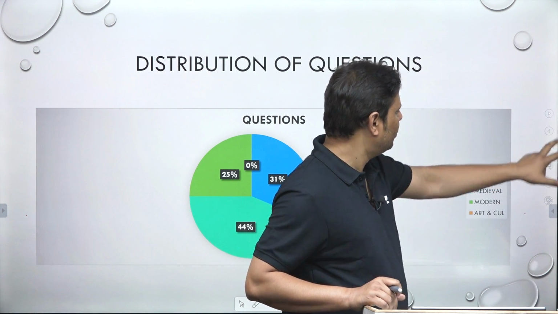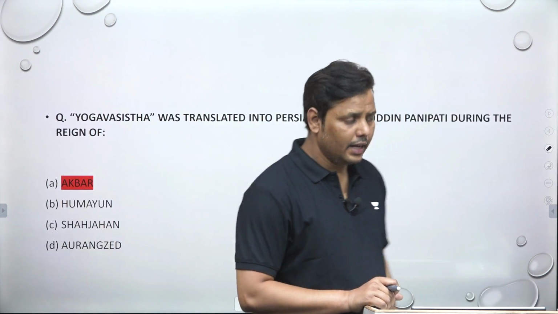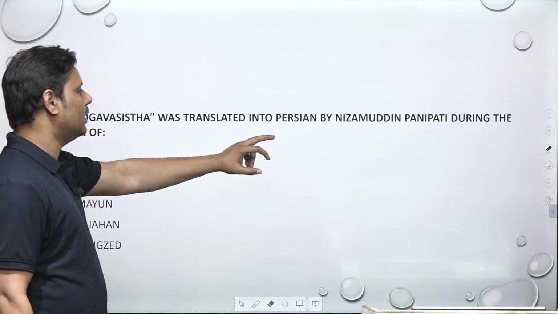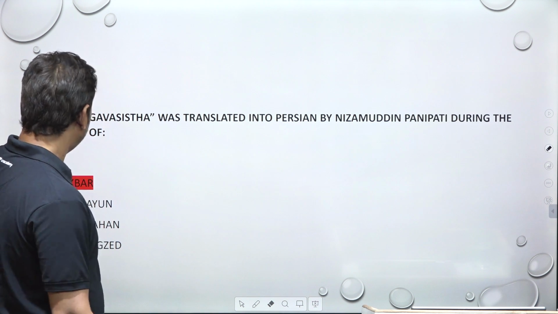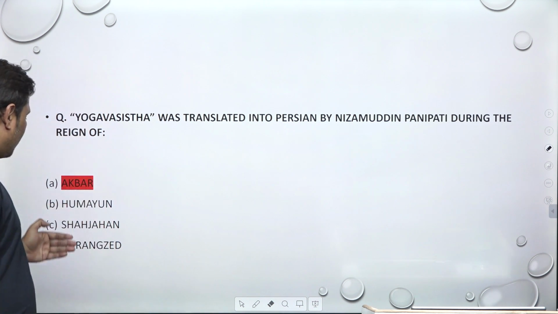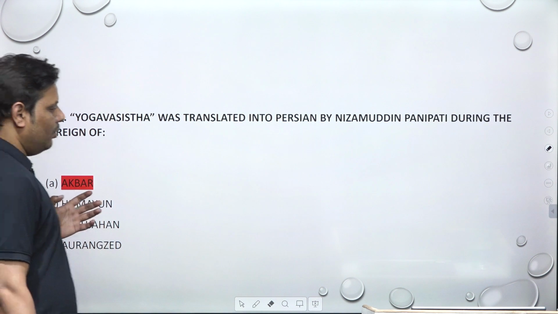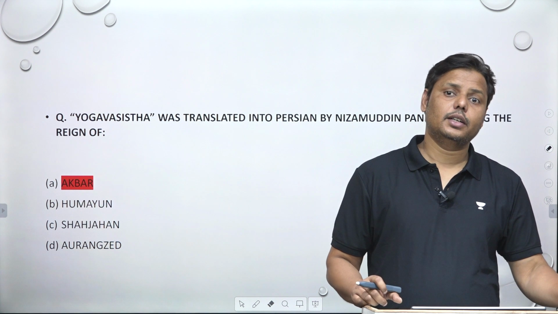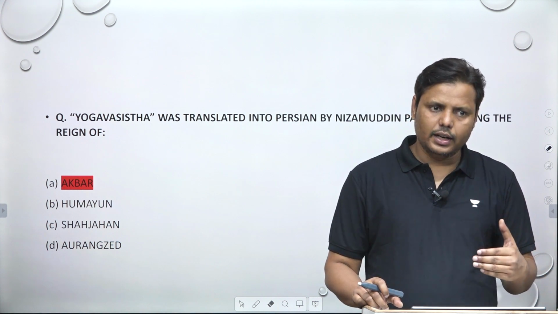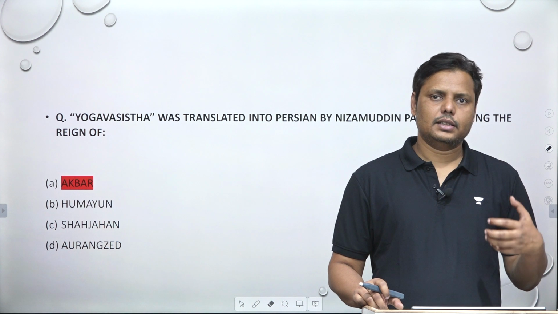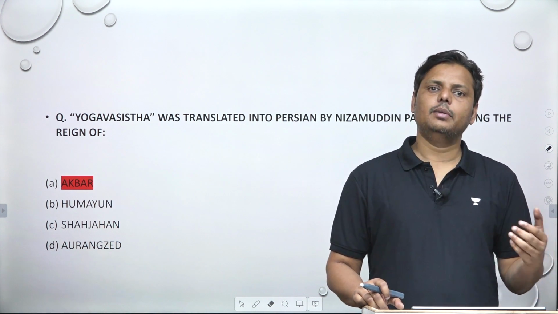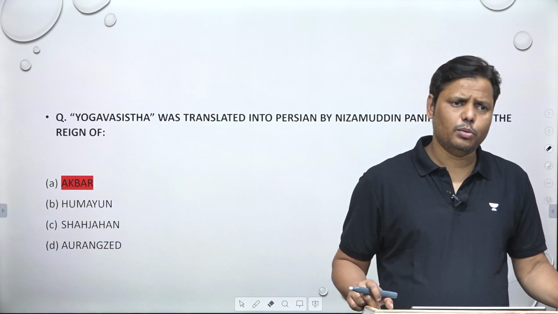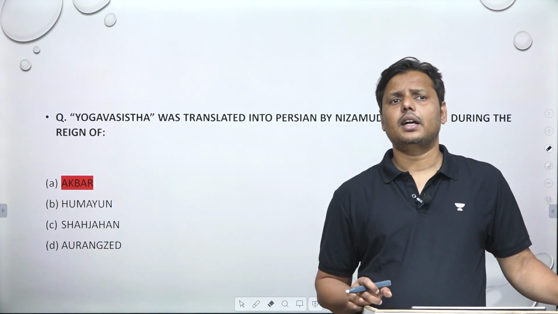The first question is: Yoga Vasistha was translated into Persian by Nizamuddin Panipati during the reign of which ruler? The four options are Akbar, Humayun, Shah Jahan and Aurangzeb. Now, it was not restricted only to the period of Akbar. The translation of Indian texts, Sanskrit texts, into Persian has remained a perpetual phenomenon, specifically after the coming of Muslims into India.